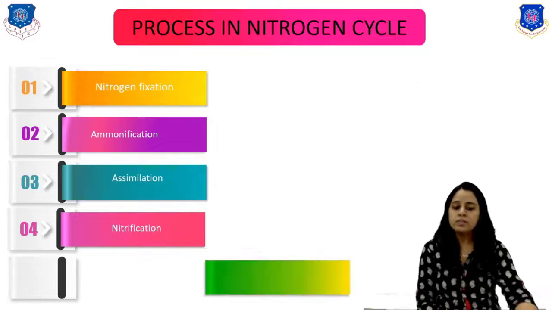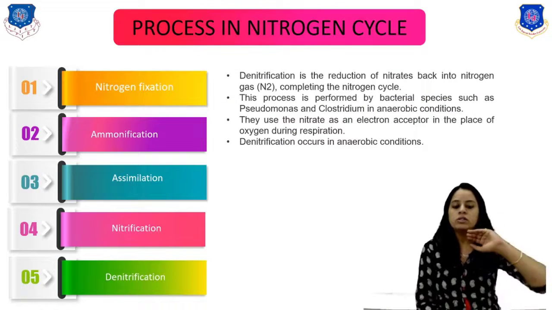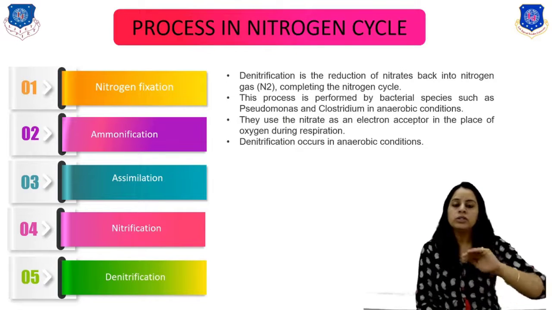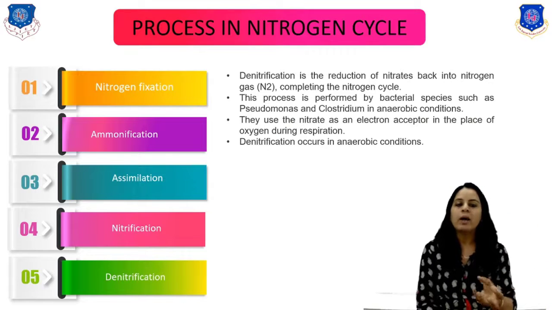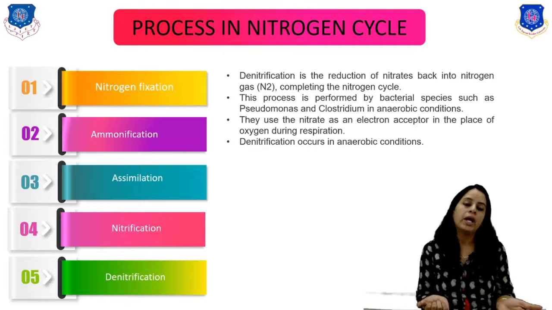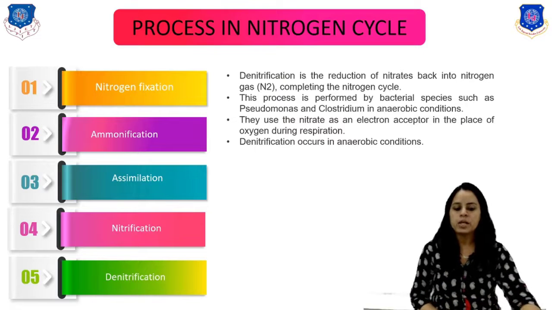And the last process is called denitrification. It means that this completes the nitrogen cycle, and the nitrogen is released into the atmosphere, right? This process is performed by bacterial species like Clostridium in anaerobic conditions, right? Because there is no oxygen, they break down the chemical compounds of nitrates and nitrites. They use nitrate as the electron acceptor in place of oxygen during the respiration process, right?